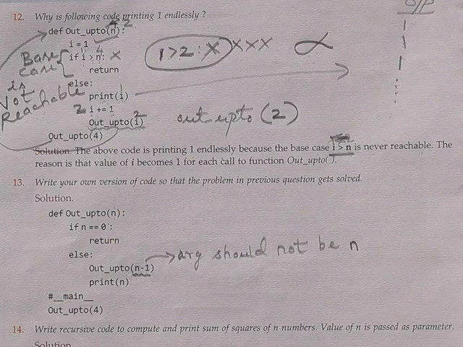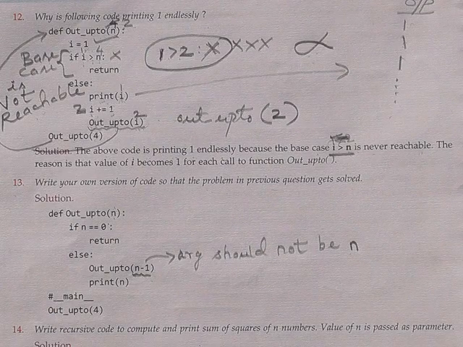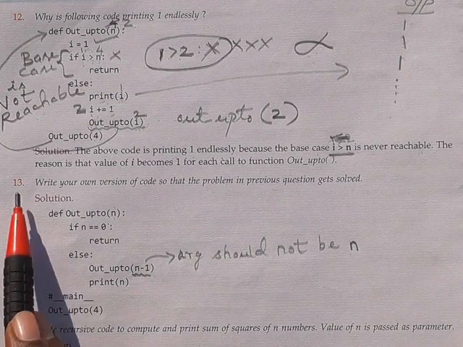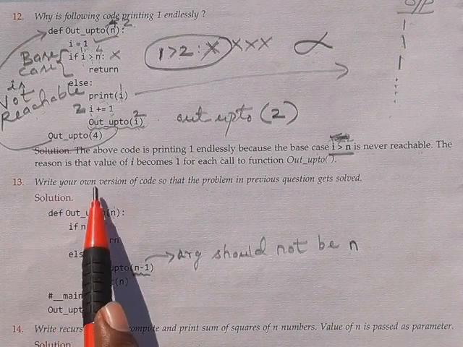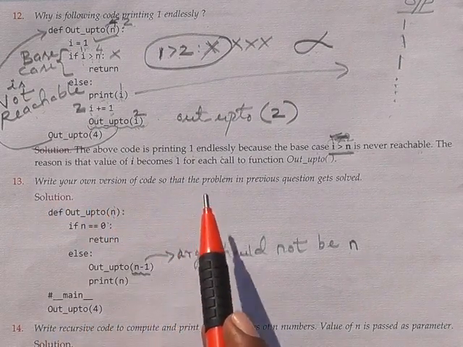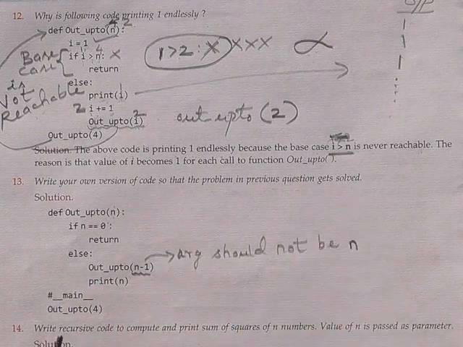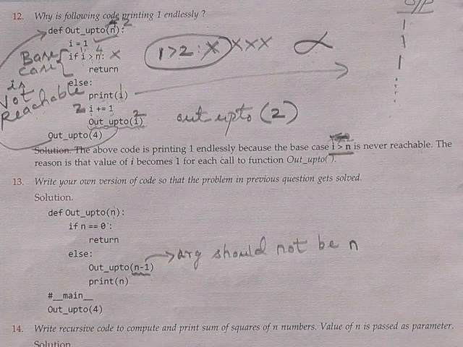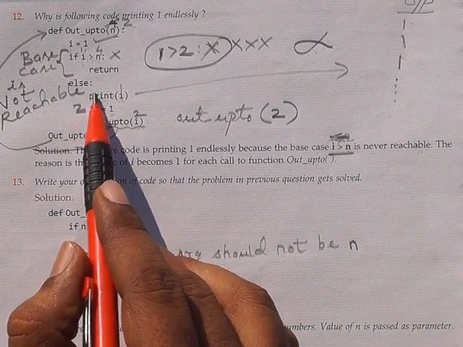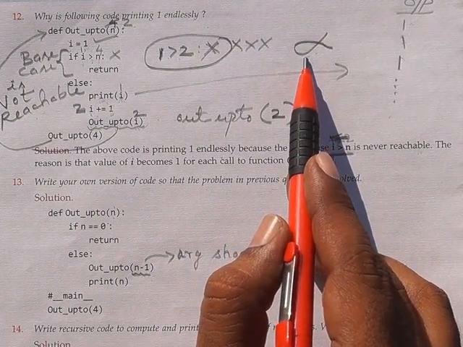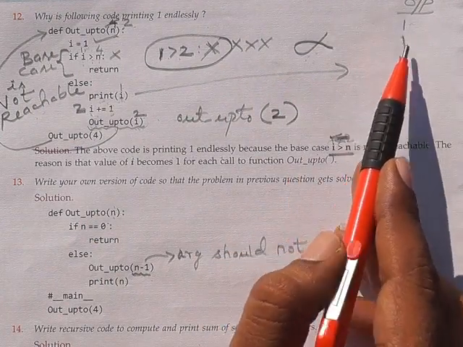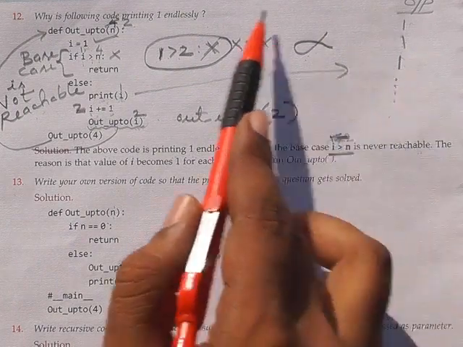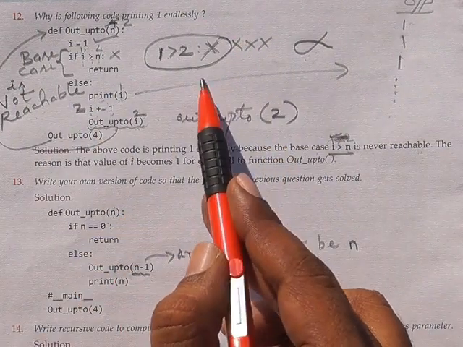So good morning students, it is a computer science class. Take page number 228, lesson number 6, recursion. Take question number 13: write your own version of code so that the problem in the previous question gets solved. They ask you to write your own program. In this program there is an infinite recursion, so it will give an infinite number of 1s. So this is wrong coding, so they ask you to write the correct coding.